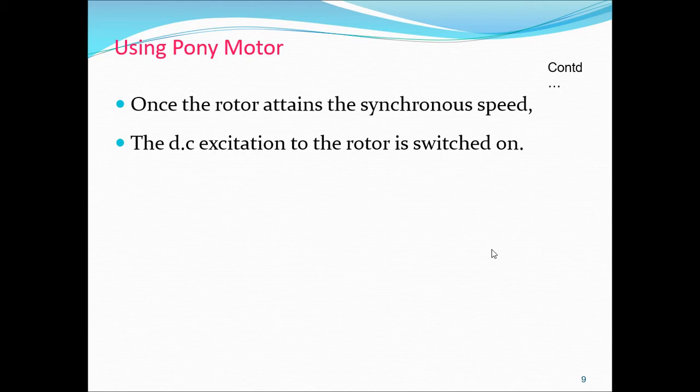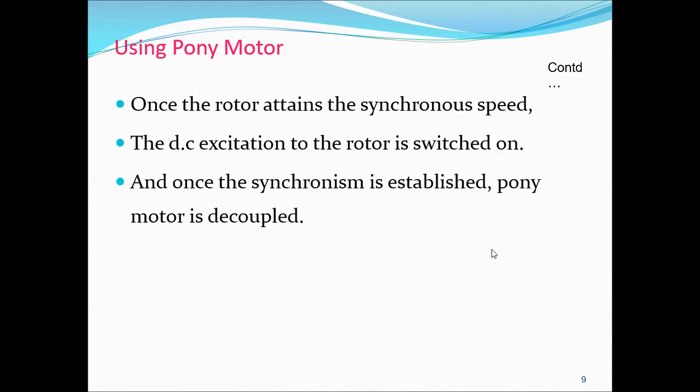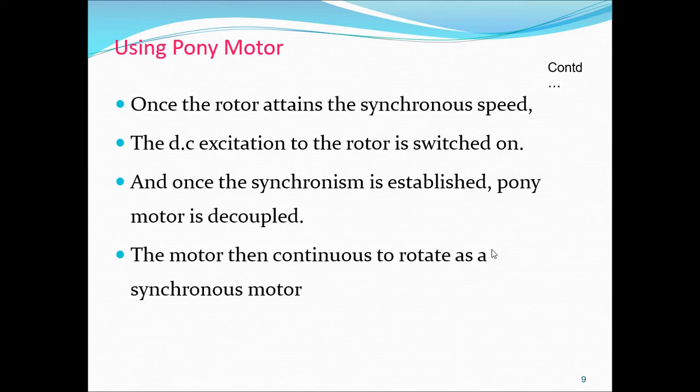Then we have to rotate the rotor near to the synchronous speed, and we have to switch on the DC excitation. So once the motor is pulled into synchronism and starts rotating at synchronous speed, then the pony motor is disconnected. The motor can continue to rotate at synchronous speed.